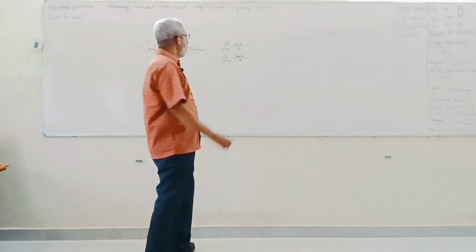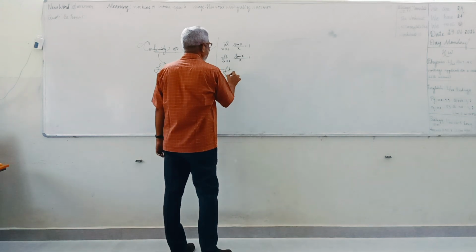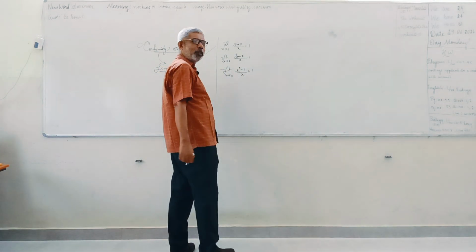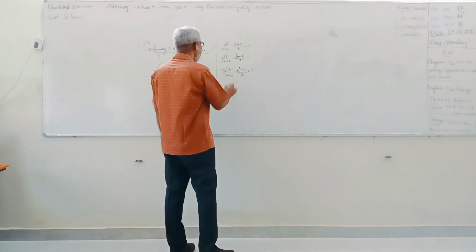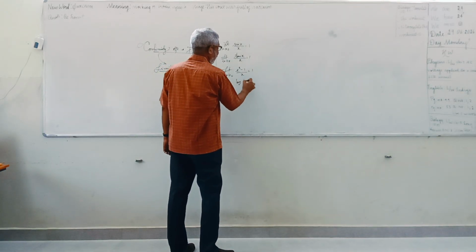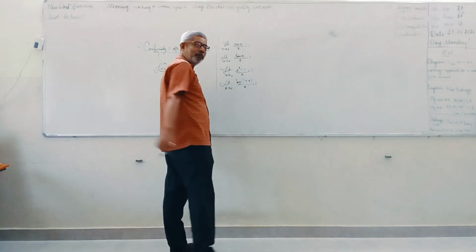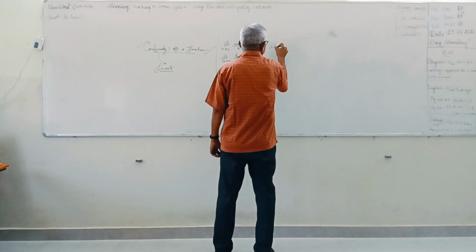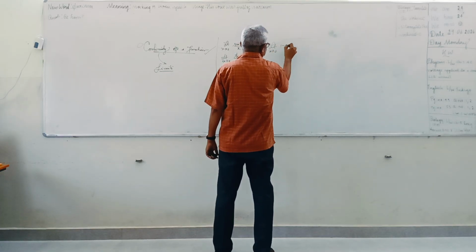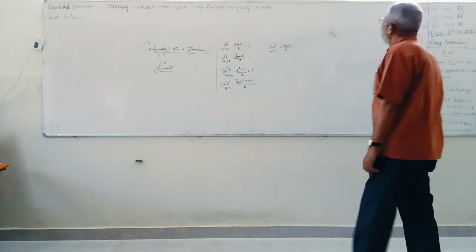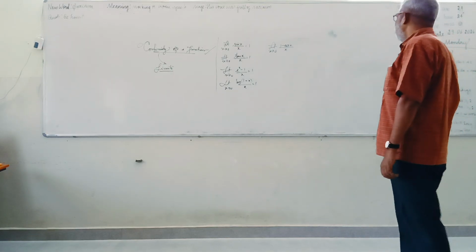And the limit of x tends to 0, (e^x minus 1) divided by x, that's also 1. Clear? Limit of x tends to 0, log(1 plus x) divided by x, that's also 1. Do you agree? And then what about the limit of x tends to 0 of (1 minus cos x) divided by x?